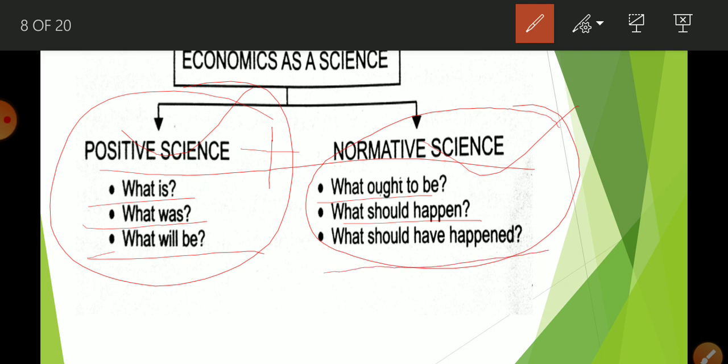यानी कि if you talk about economics, it is both, positive science as well as normative science. Positive science क्या है कि किसी भी economic situation को तीन phenomena में explain करता है. What was, what is, and what will be. Like take the example of population. What is the population in 2010?